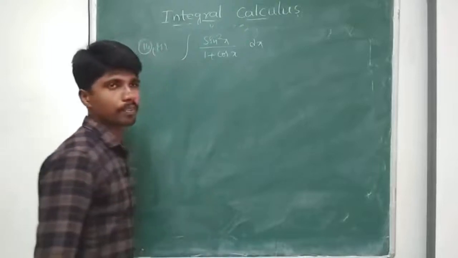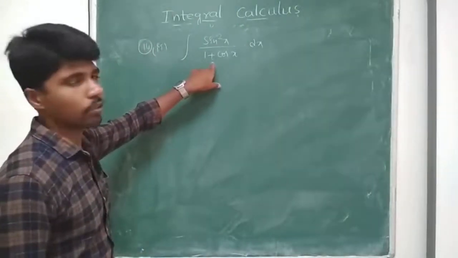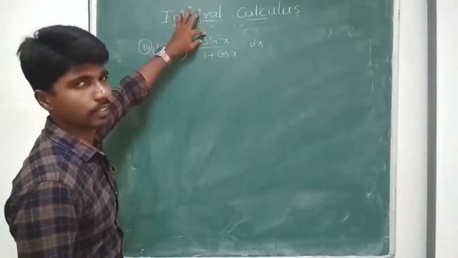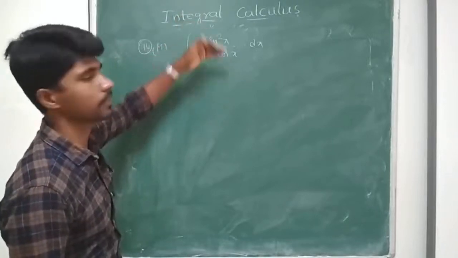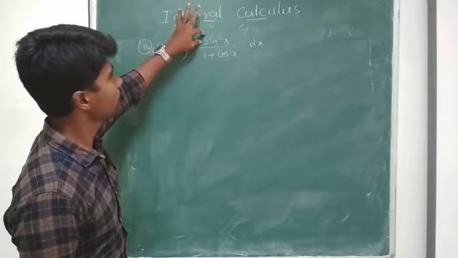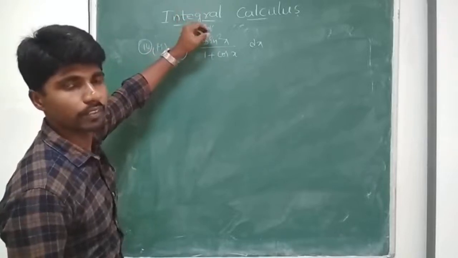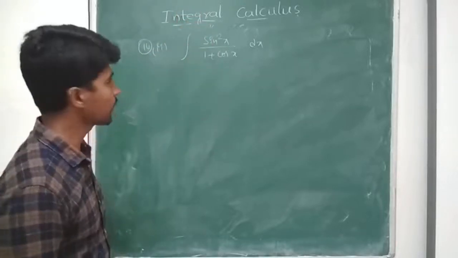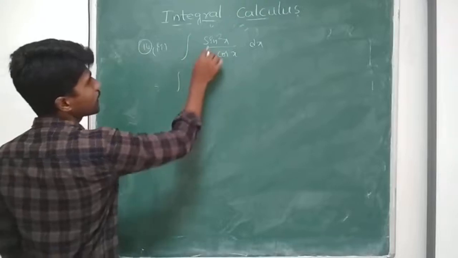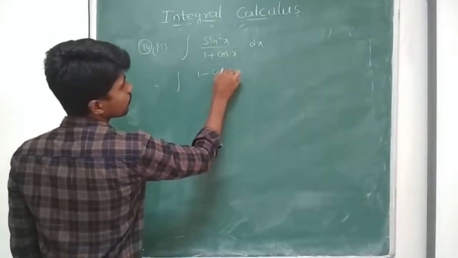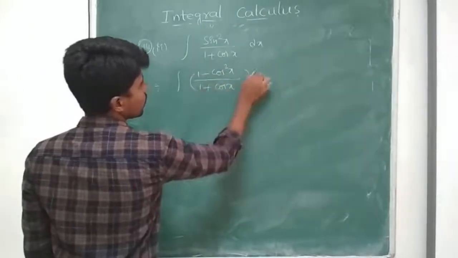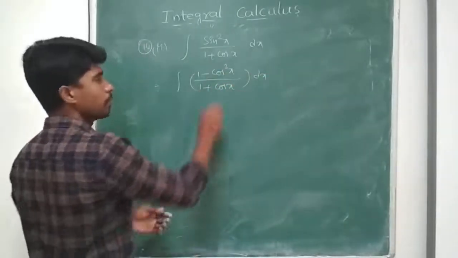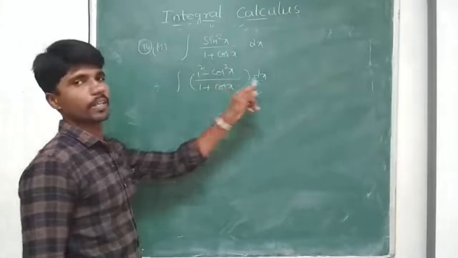Simplest one. Denominator I have 1 plus cos x, numerator sin square x. Either I have to convert this in terms of cos or in terms of sin. But converting sin square in terms of cos is easy for us. So I write sin square x as 1 minus cos square x by 1 plus cos x dx. So 1 can be written as 1 square, so it is in the form a square minus b square.